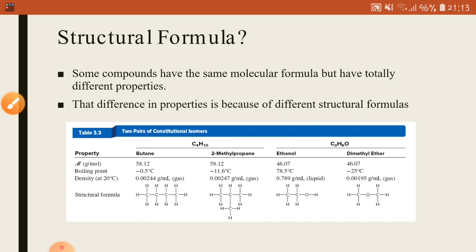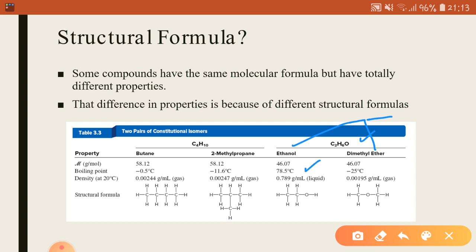Similarly, you may also notice that these two compounds, ethanol and dimethyl ether, have the same molecular formula, that is C2H6O. Now if you look at the properties, there is a considerable difference between these two compounds.